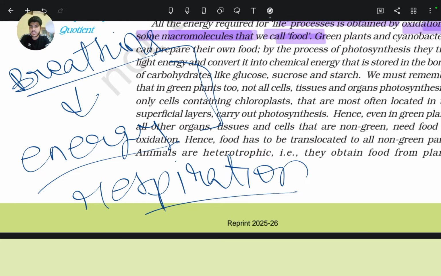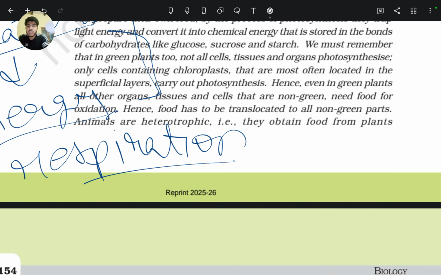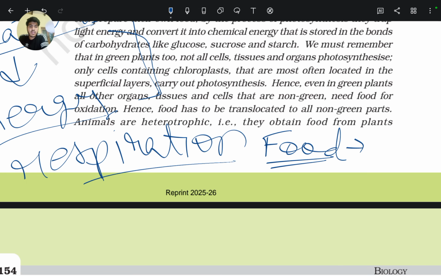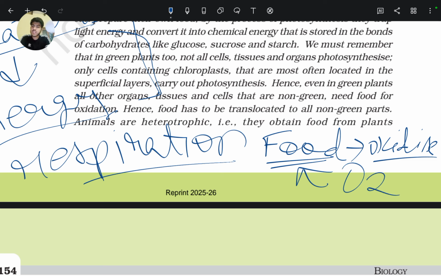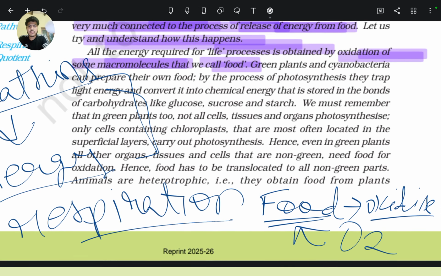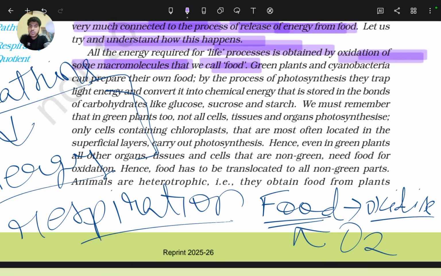So when food is oxidized, or simply attacked by oxygen, then these foods are broken down into simple foods like glucose, carbohydrate. For breakdown in this process, energy is released. All the energy required for life processes is obtained by oxidation of some macromolecules that we call food.